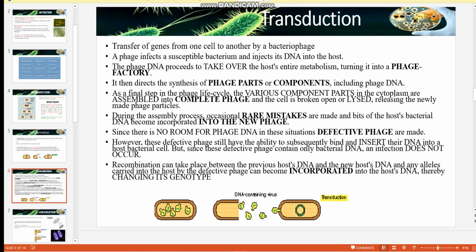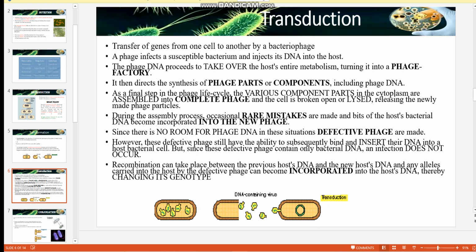As a final step in the phage life cycle, the various component parts in the cytoplasm are assembled into complete phages, and the cell is broken open, releasing the newly made phage particles. During the assembly process, occasionally rare mistakes are made, and a bit of the host bacterial DNA becomes incorporated into the new phage.